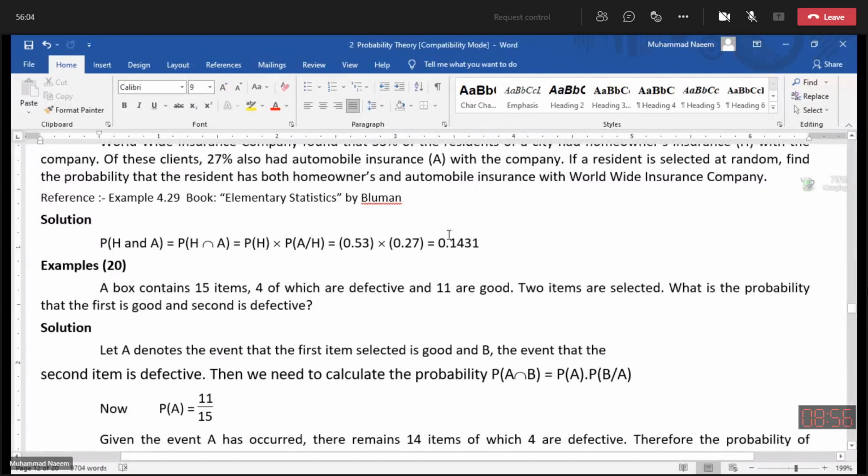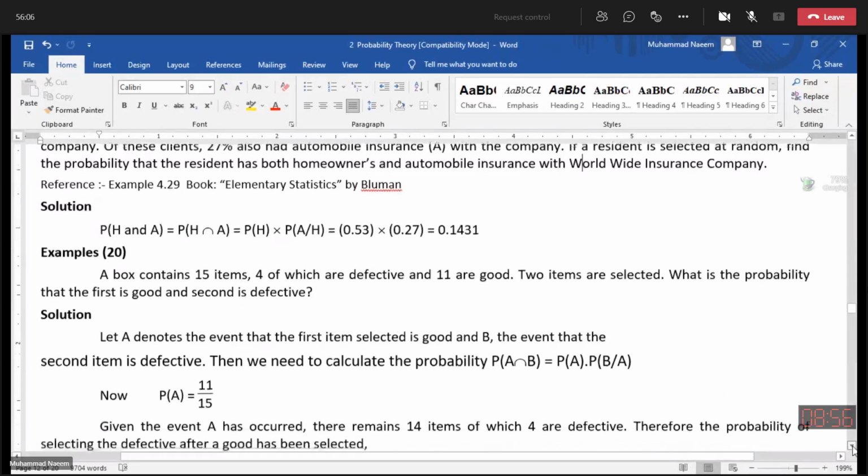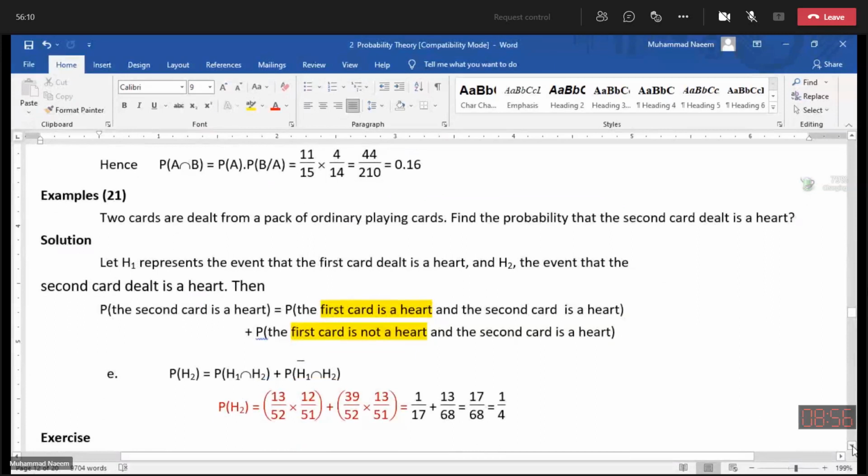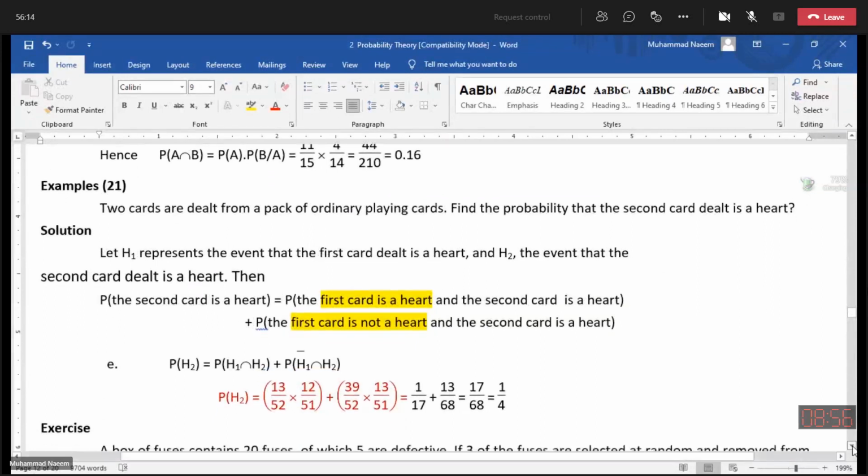Go through also these solved examples. We have discussed such cases.